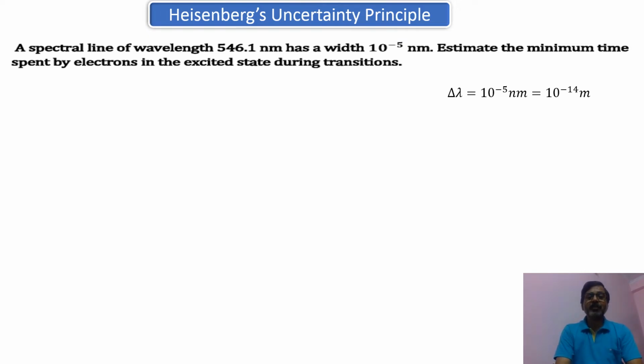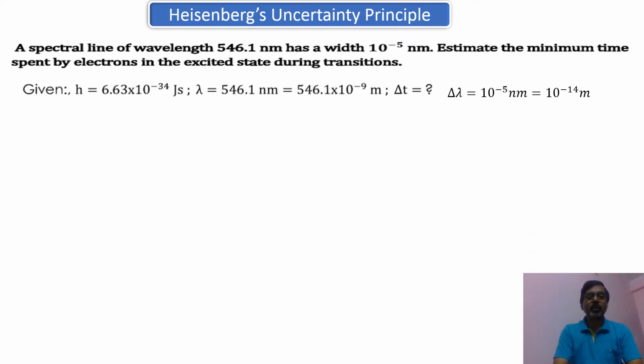So a spectral line of the wavelength 546.1 nanometer has a width of 10 to the minus 5 nanometer. What it does mean is that we have a wave, the wavelength of which is given. So what is the wavelength that is given? 546.1 nanometer is the wavelength that is given. So wavelength lambda is given as 546 nanometer. So it has been converted in terms of the meter.